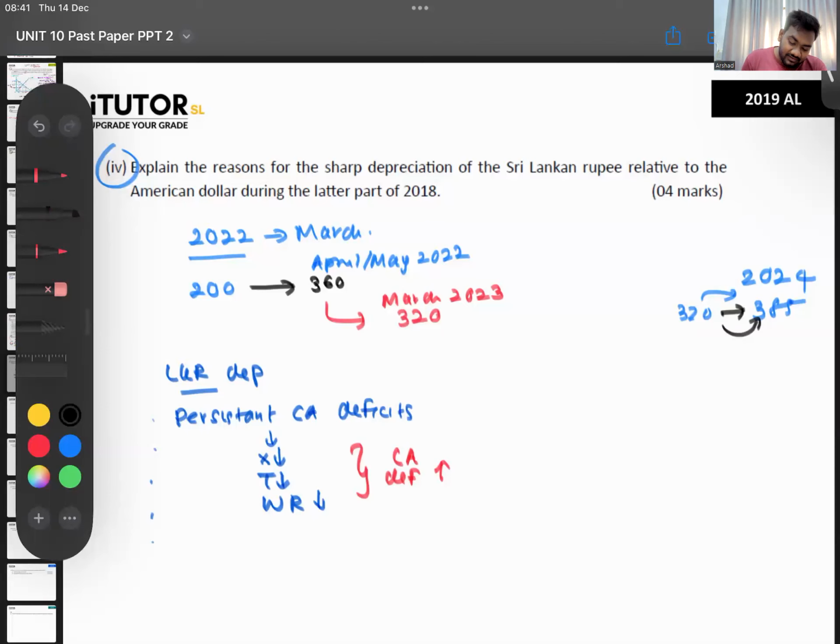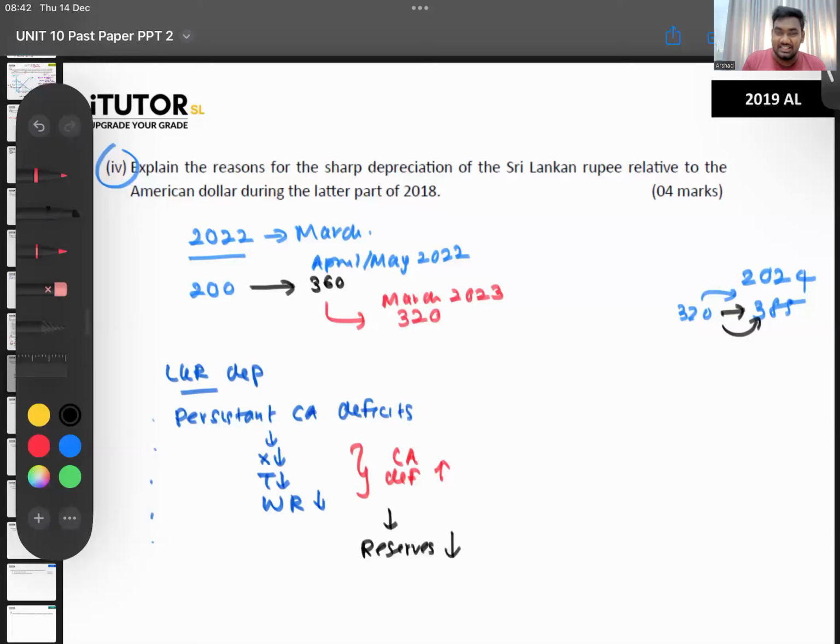So as a result of this, what happened? Mainly, our foreign reserves kept on going down. So we didn't have enough foreign reserves. More and more money is going out, none of the money is coming in. So usually it is with our reserves only that we try to keep the exchange rate stable.